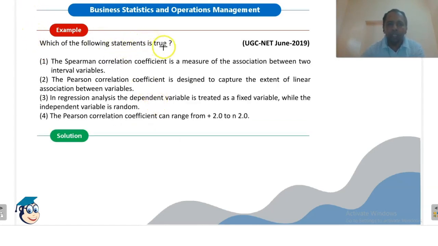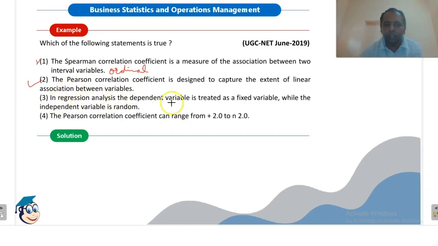Which of the following statement is true? The Spearman correlation coefficient is a measure of association between two interval variable. Wrong. It is a association between two ordinal variables. Remember, it is a association between two ordinal variables. Okay, so this statement is wrong. The Pearson correlation coefficient is designed to capture the extent of linear association between the variable. This is right. We have seen that we are calculating linear association, linear correlation between the variables.